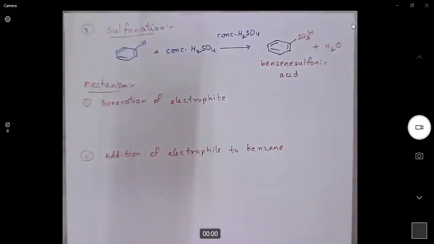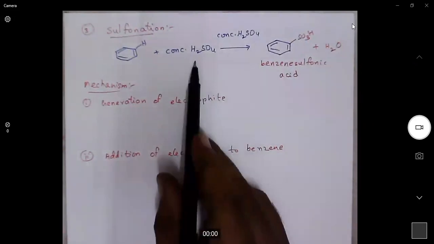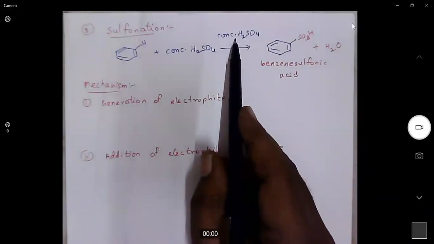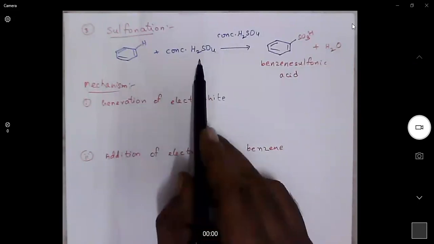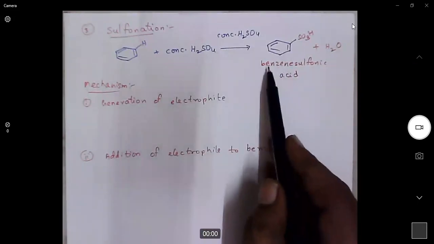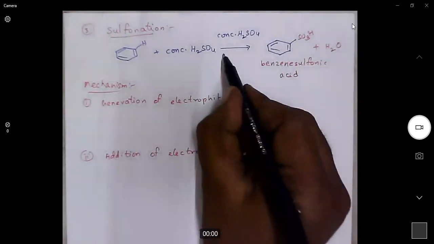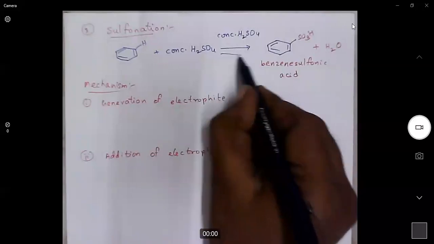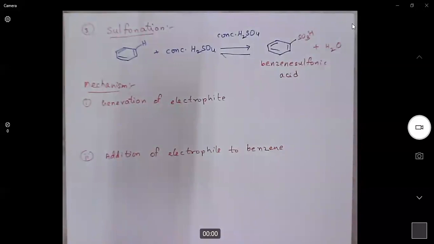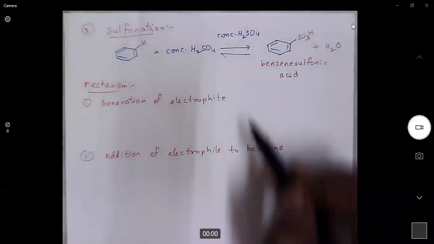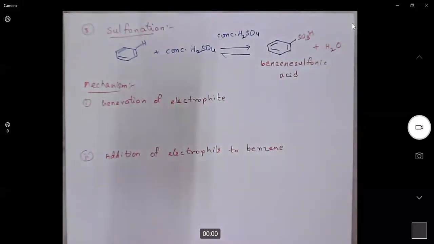The next aromatic electrophilic substitution reaction is sulfonation. What is sulfonation? Benzene, when it reacts with concentrated sulfuric acid, here concentrated sulfuric acid will also act as a catalyst, generates benzene sulfonic acid. Remember, the sulfonation reaction is an equilibrium reaction. That means we can easily introduce the sulfonic acid group, and at the same time, we can easily remove the sulfonic acid group from the benzene ring.